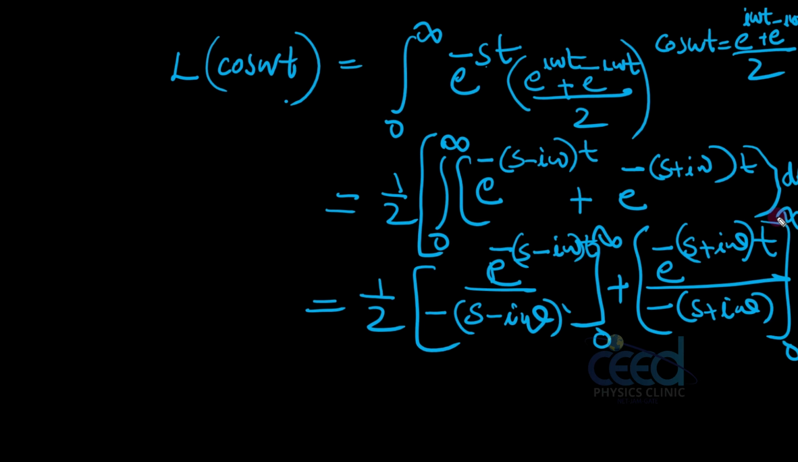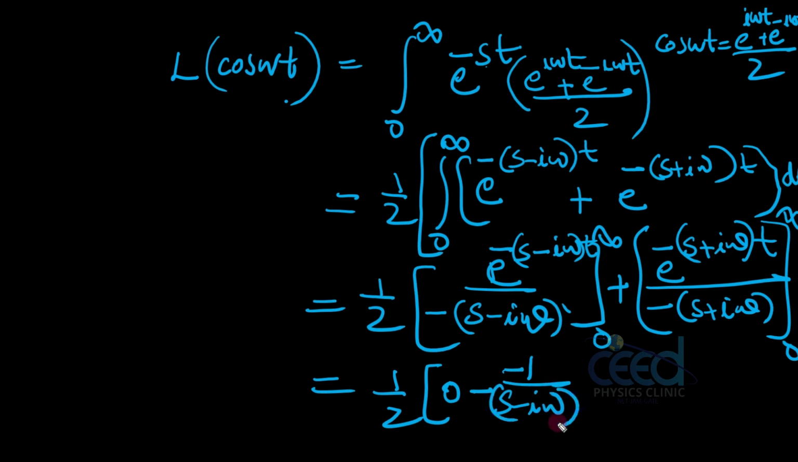Now if you look at this, that is 1 by 2 into, when I am substituting t equal to infinity, this part will be 0, e raised to minus infinity is 0, so I can write this as 0 minus, okay, and this as minus, and here when I am substituting 0 I get 1, so here I have another negative sign, s minus i omega. And here similarly I can write 0 minus minus 1 by s plus i omega.